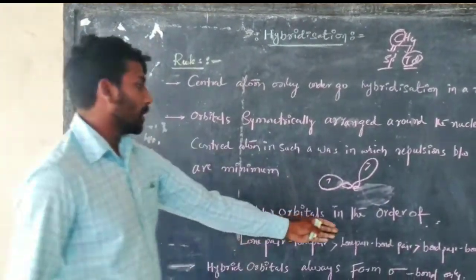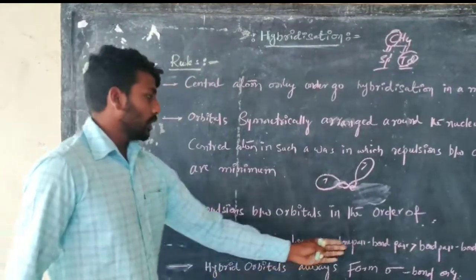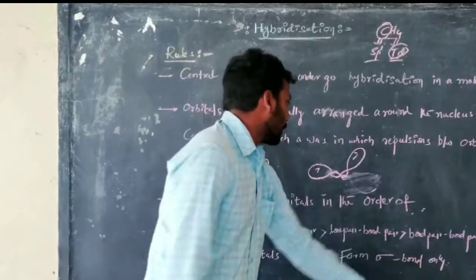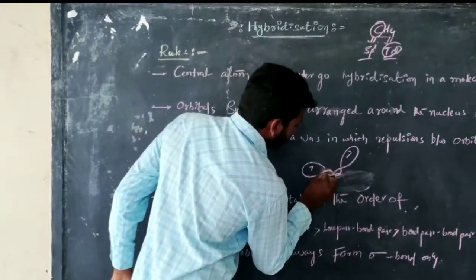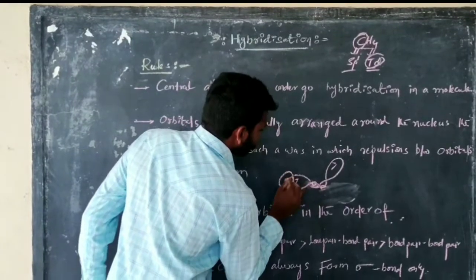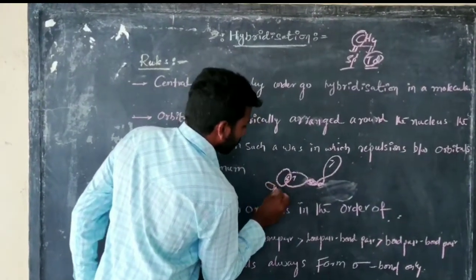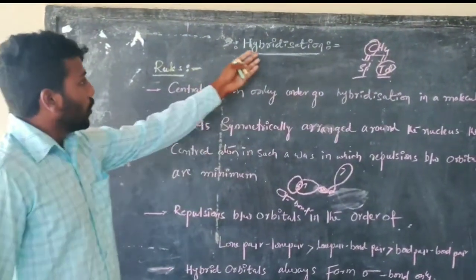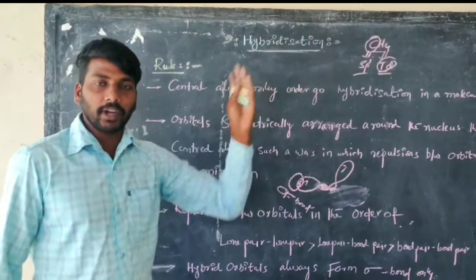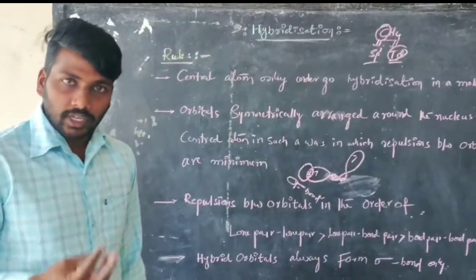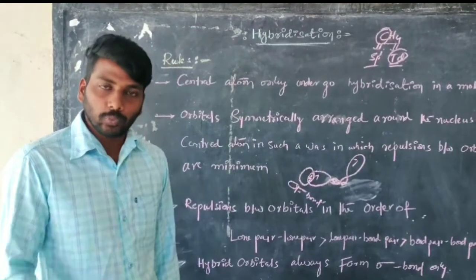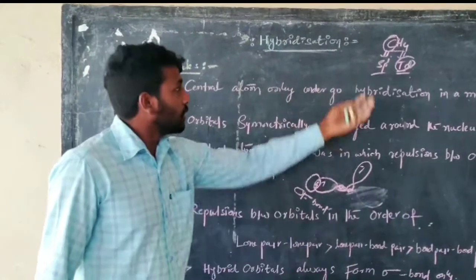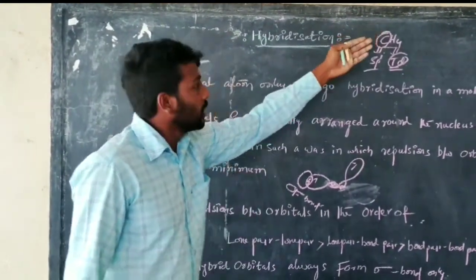Repulsions between orbitals follow the order lone pair, then bond pair. Hybrid orbitals always form sigma bonds, not pi bonds. So what is hybridization used for? We conclude the structure, the number of electrons, the number of lone pairs and bond pairs. How many electrons are involved in the central atom's hybridization determines the structure.